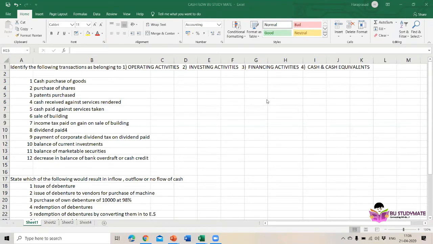See, purchase of goods is from operating activities, okay? Not from investing. In investing activities, it becomes the purchase of assets, fixed assets or intangible assets, not the goods. Sorry, not investing activities, it is from operating activities, okay?